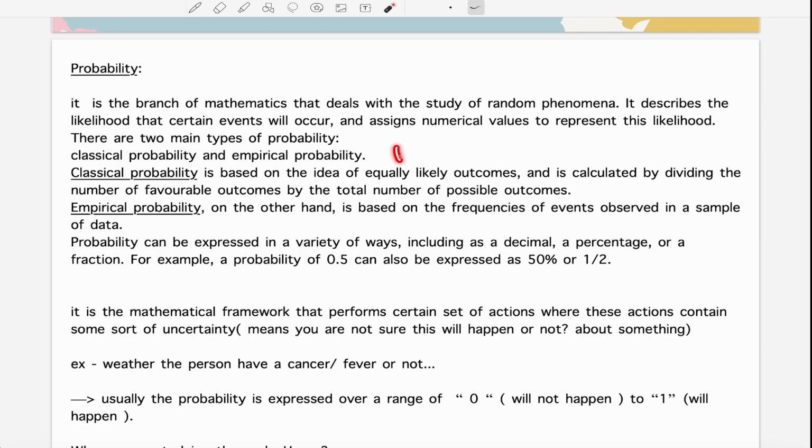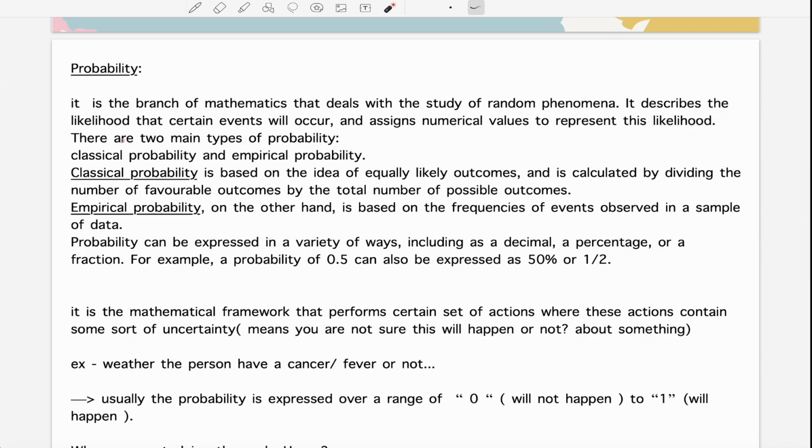It describes the likelihood that something might happen. There is a 50% chance of winning this game. There is a 60% chance of Dhoni hitting a six. I hope you have a basic understanding of what probability is. It describes the likelihood that certain events will occur, like Dhoni hitting a six, and it assigns numerical values to represent this likelihood. Like 0.5 means 50%, or 0.7 means a 70% chance of Dhoni hitting a six.